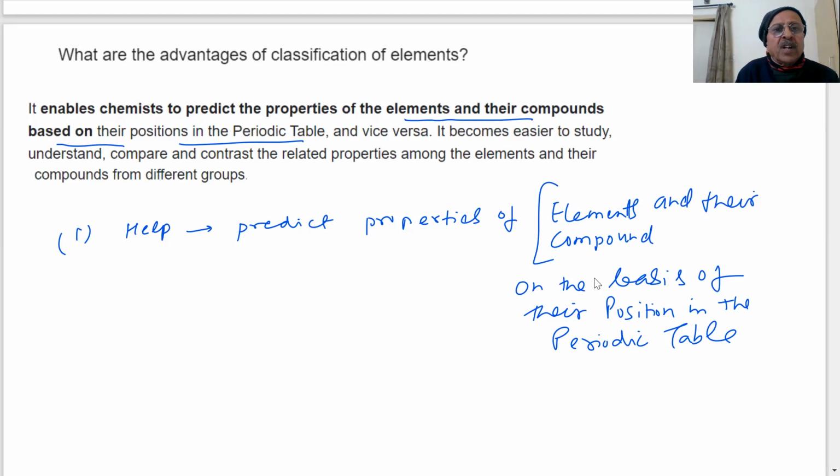It becomes easier to study and understand, and then we can compare and contrast the related properties of one group of elements with another group, and then we can apply and use them, the application part. And we can apply them in our different uses, whatever use we do for different compounds and substances.